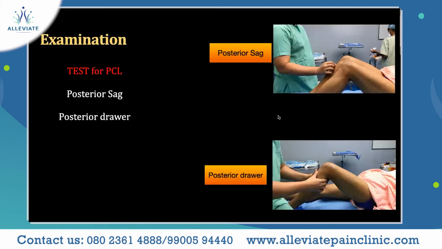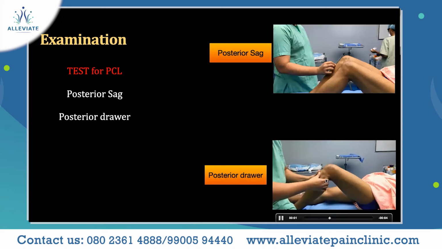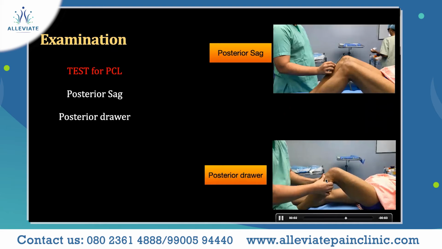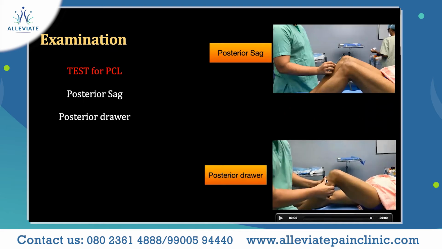On examination, what are the tests? Two tests are there, the posterior sag test and the posterior drawer test. Here, you give a posterior translation. Once a posterior translation is given, you can see how the tibia moves backwards. This is a classical sign for a PCL tear.